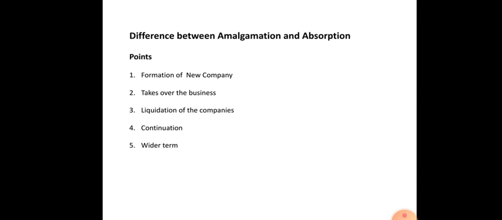See the next slide, types of amalgamation. There are two types of amalgamation: amalgamation in the nature of merger and amalgamation in the nature of purchase. In your syllabus there are these two topics: unit number 1, amalgamation in the nature of merger, and unit number 2, amalgamation in the nature of purchase. I had told you we will take both chapters. These are the two types of amalgamation.